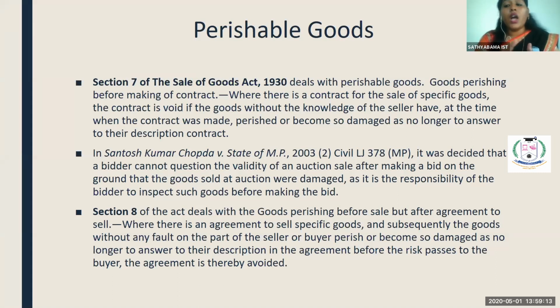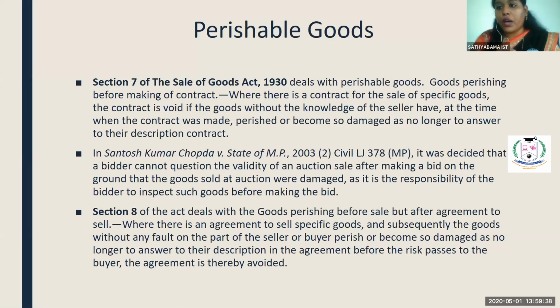But the seller should not be aware of it. In case he is aware of the status of the goods but still enters into a contract with the purchaser, now the innocent purchaser can sue against the fraudulent intention of the seller. Clear?